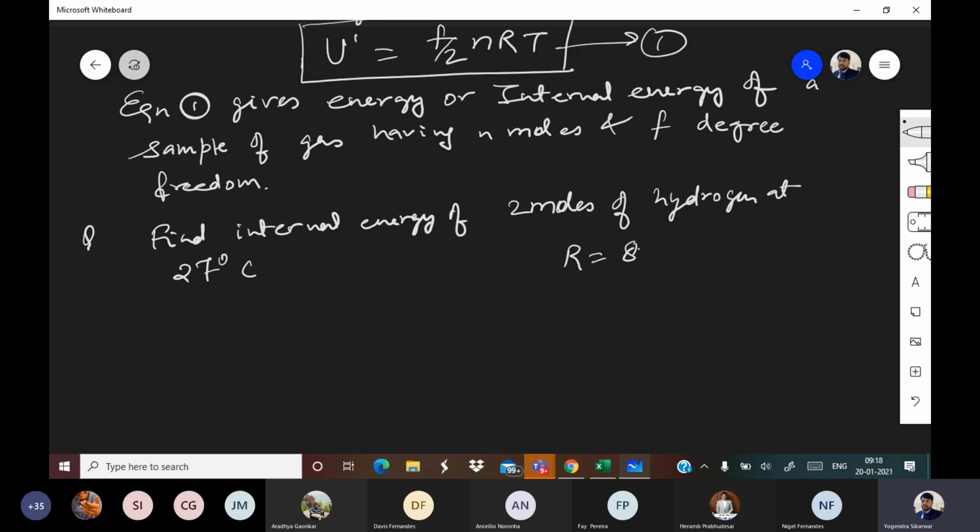R is given as 8.31 SI unit. Basically, that is joules per mole per Kelvin. Please find that.